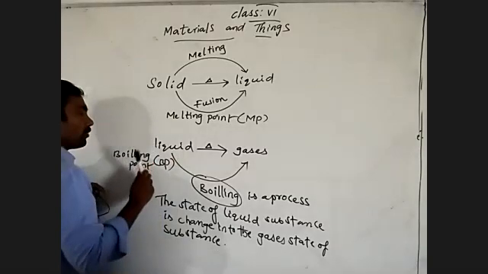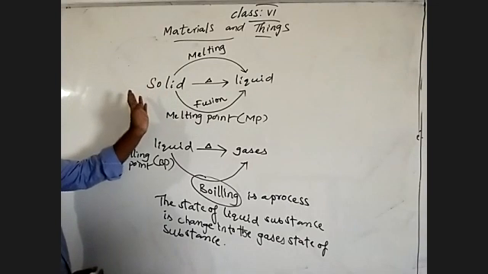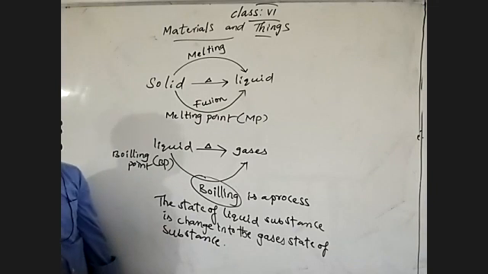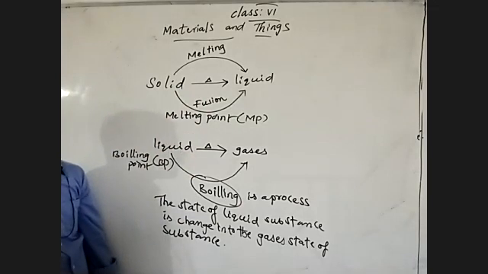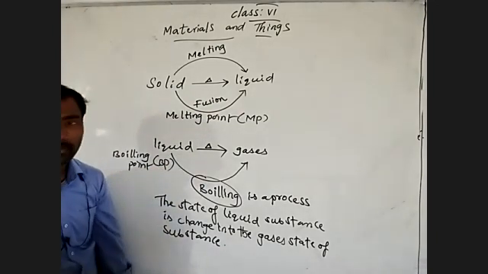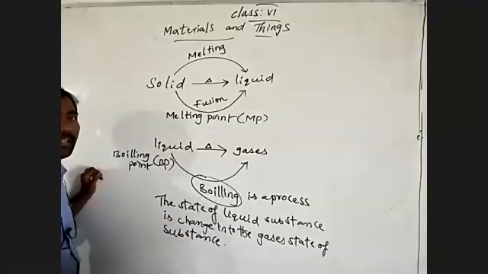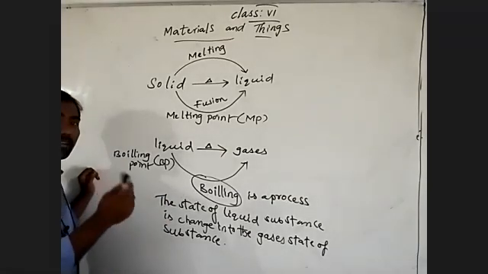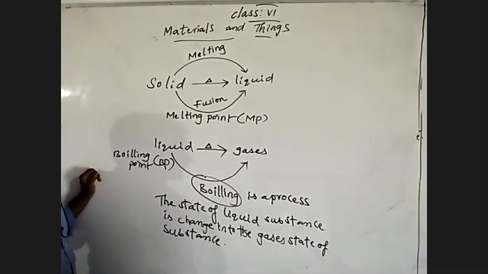See here, we discussed melting point and boiling point. In melting, the solid state of substance converts into the liquid state of substance. At what temperature it converts from solid to liquid, that we call the melting point. And boiling means the liquid state of substance converts to the gaseous state of substance. That's what we call the boiling process. And boiling point means the constant temperature, at constant atmospheric pressure, at which the liquid state of substance changes into the gaseous state of substance.